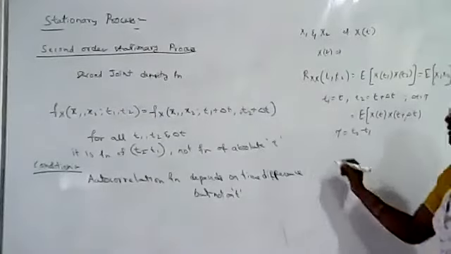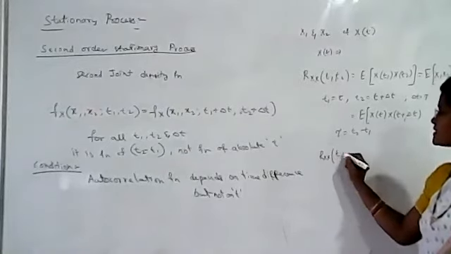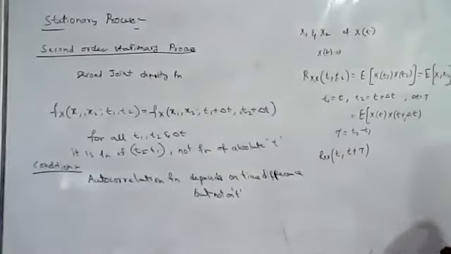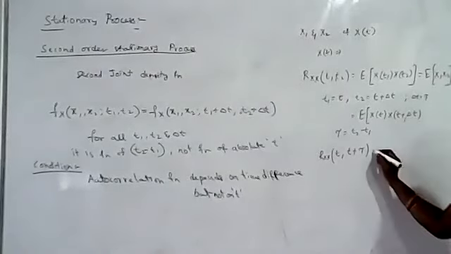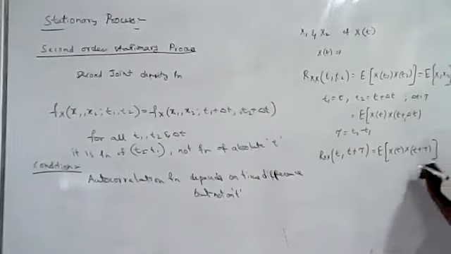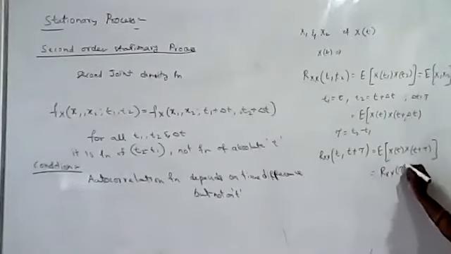Then Rxx can be written as Rxx of t comma t plus tau, which is equal to the expected value of x of t, x of t plus tau. We can write this as Rxx of tau.